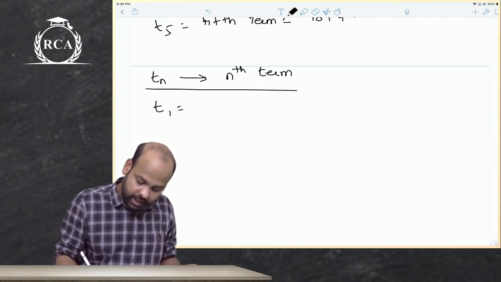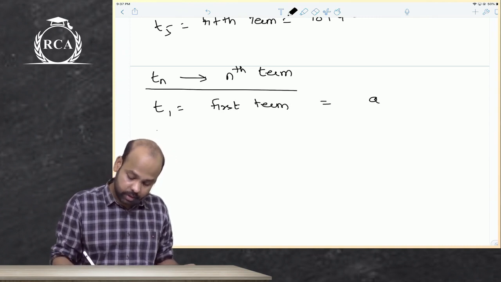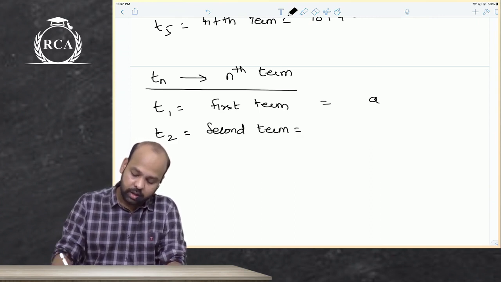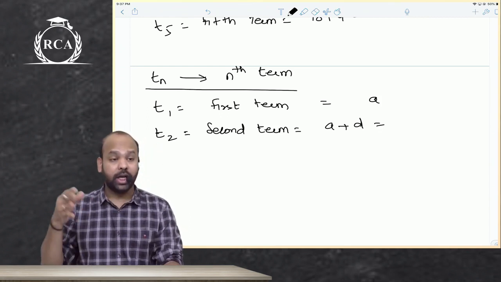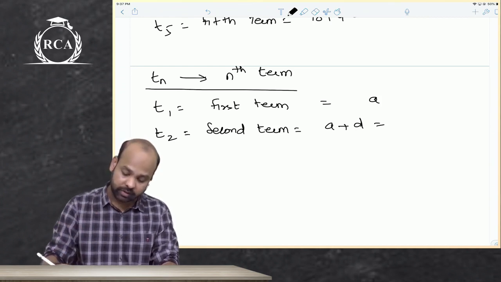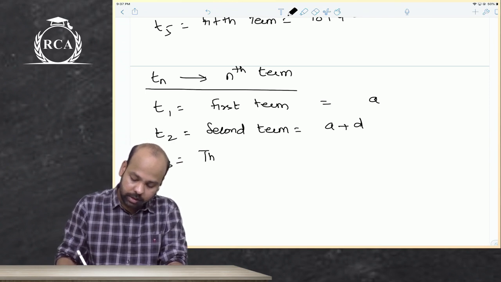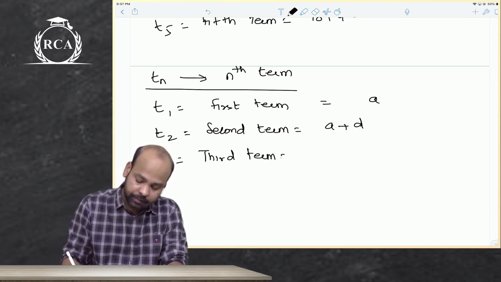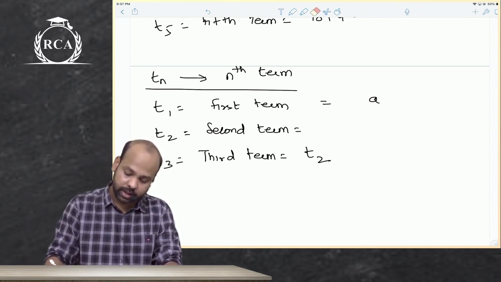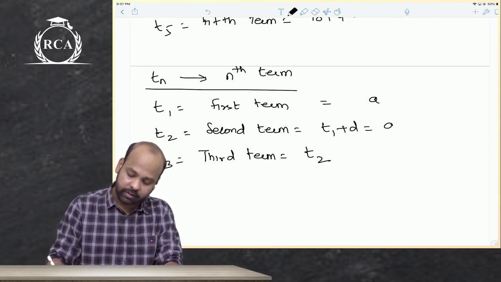You will always write T1, the first term, as A. T2, your second term, should be D more than the first term, because the common difference is represented as D. So obviously your second term will be A plus D, the first term plus the common difference.